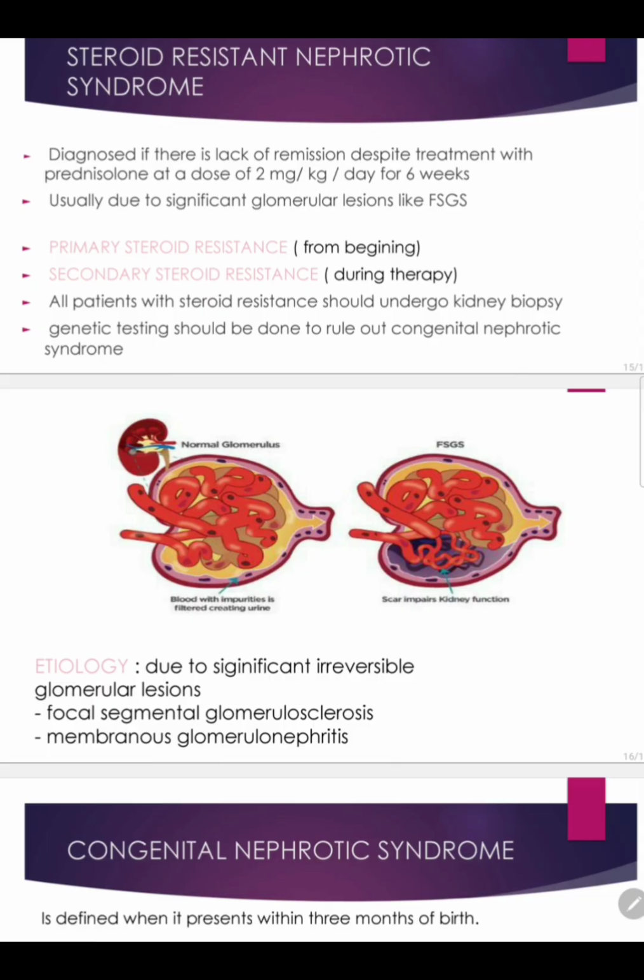Now we have come to the second class and another most important class, which is steroid resistant nephrotic syndrome. Now, when can we say that this patient is having steroid resistant nephrotic syndrome? If they are diagnosed and there is lack of remission despite treatment with prednisolone at a dose of 2 mg per kg per day for 6 weeks, that is when we say that it is a steroid resistant case. 2 mg per kg per day for 6 weeks.